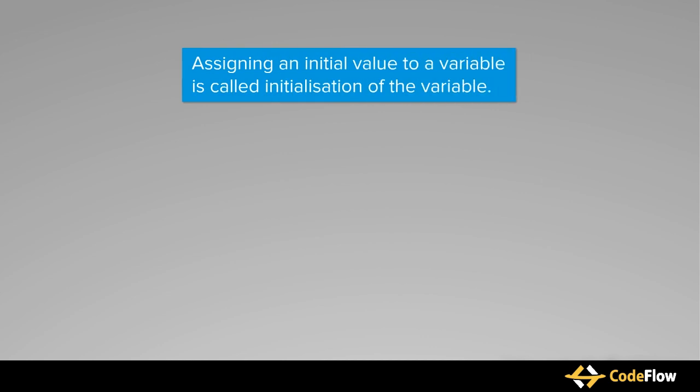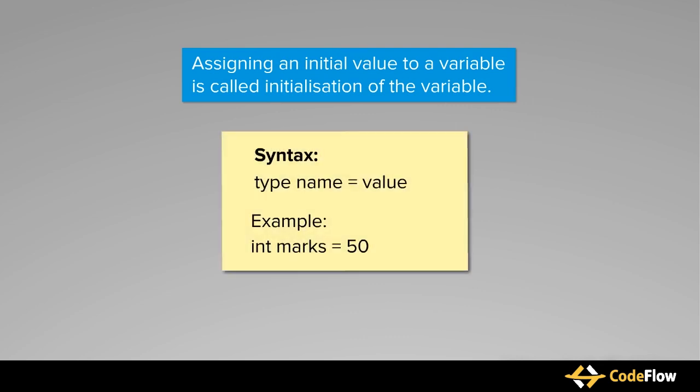Once we declare the variable, we may assign an initial value to the variable. This process is called initialization of the variable. The syntax for variable initialization is type name equal to value. For example, int marks = 50 assigns the value of 50 to the integer variable marks.